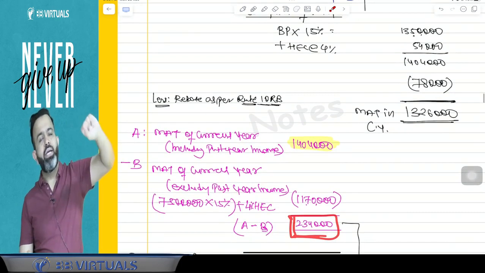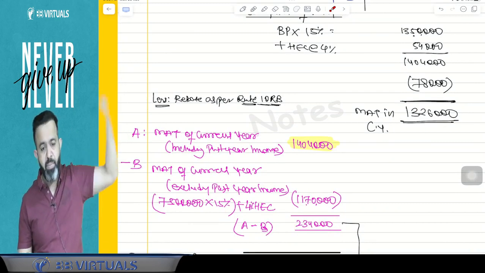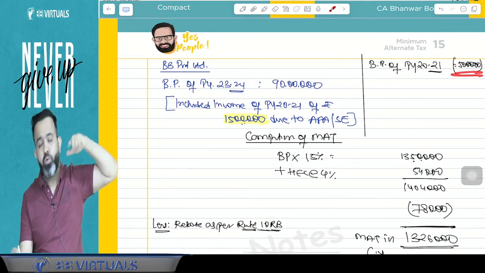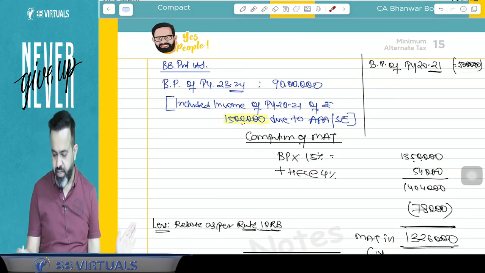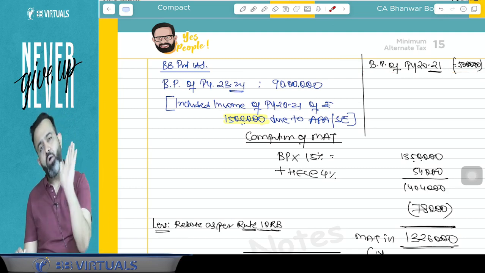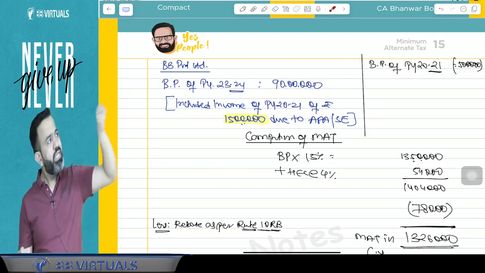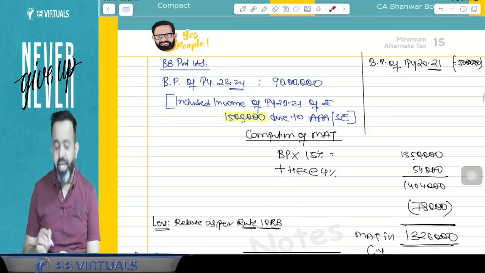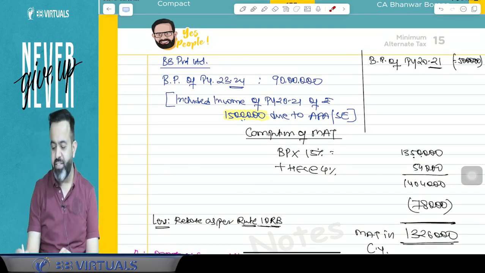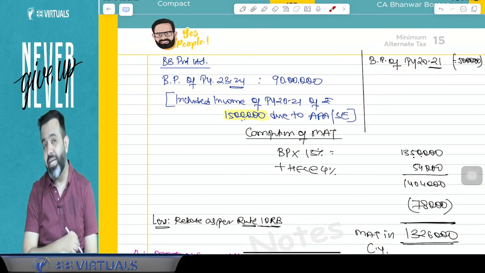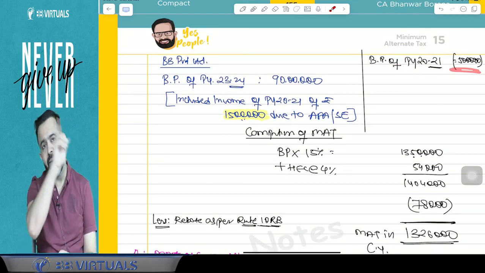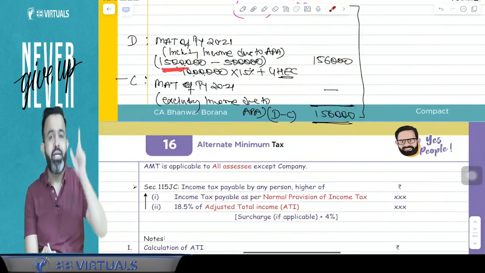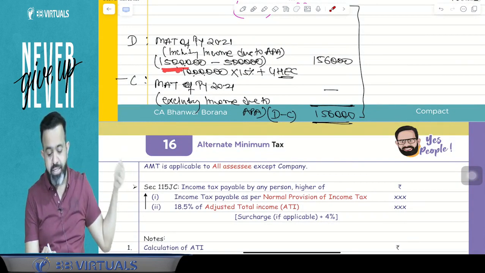Now guys, just calculate the MAT of that year, meaning the MAT of the year to which this income belongs, that is previous year 2021. Suppose that year the book profit earlier was a 5 lakh loss. Now you have to calculate the MAT of that year including that year income and excluding that year income. So suppose this 15 lakh was taxable in that year only, that is previous year 2021, then what would your MAT liability be? That year the book profit was minus 5 lakh. So if 15 lakh is included in that year, the book profit comes to 10 lakh.